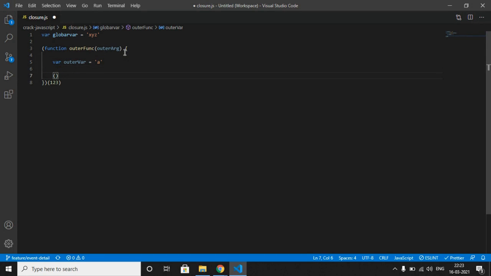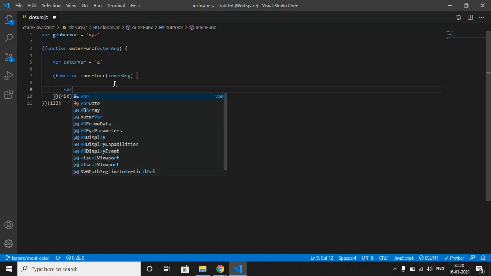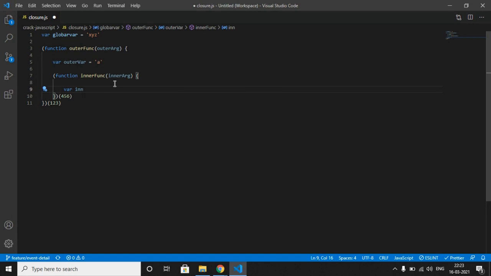Now let us declare another function and name it inner function. And obviously, you can name it anything you want. Let's assign it some value. Let me assign 456 for now. Let's access it as inner arg. Let us declare another variable for our inner function and name it inner var. Let us assign some dummy value b to it.